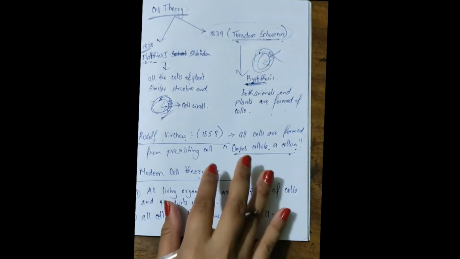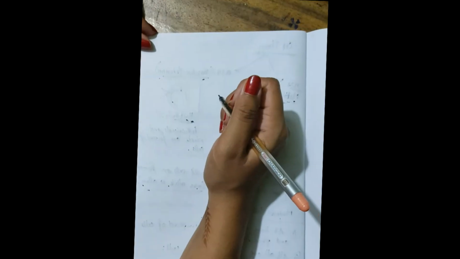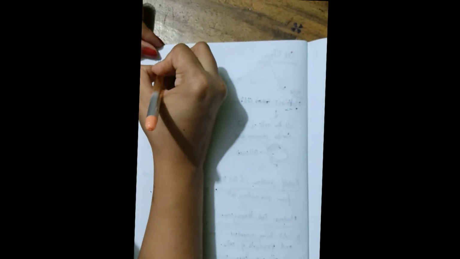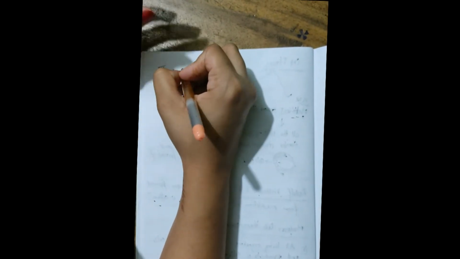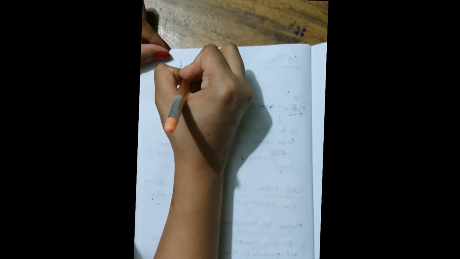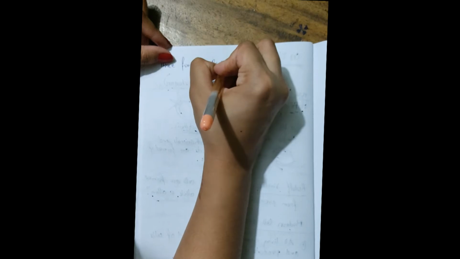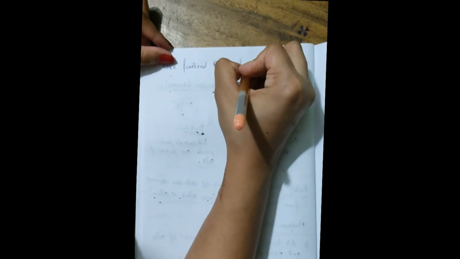Now after those cell theories, we are going to look at the three functional regions of a cell.